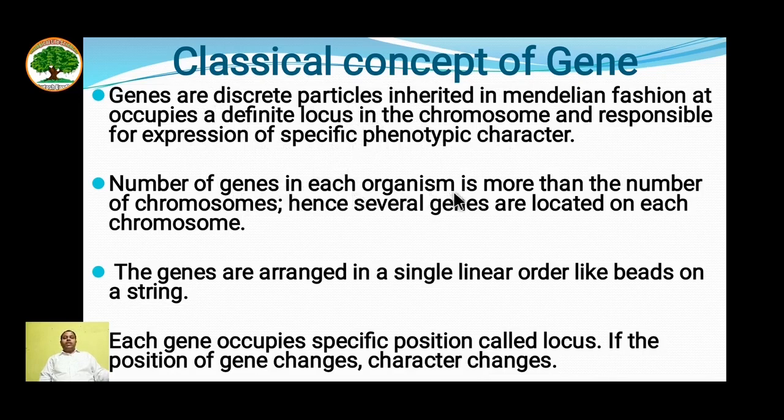The number of genes in each organism is more than the number of chromosomes, as a single chromosome can have several genes. The genes are arranged in a linear order like beads on a string, and each gene occupies a specific position, that is, a locus, and the position of a gene changes when the character changes. This was the classical concept.